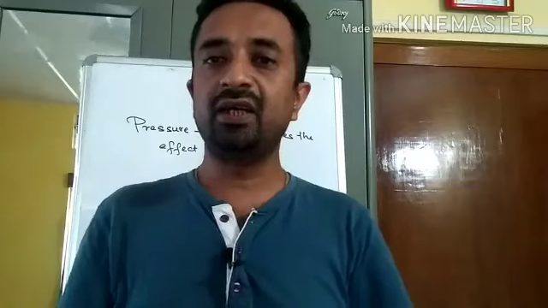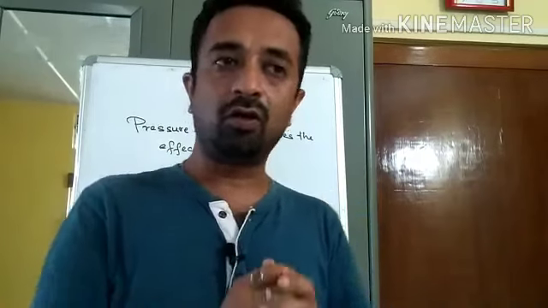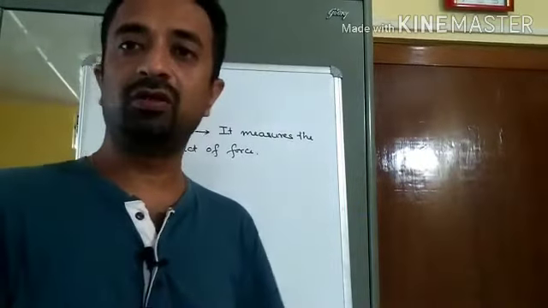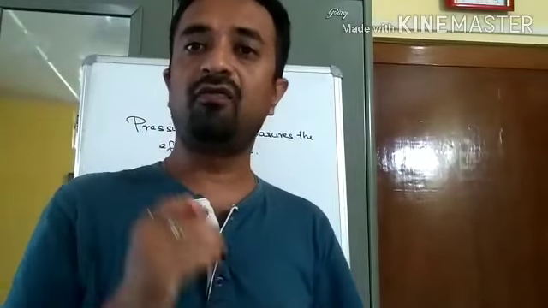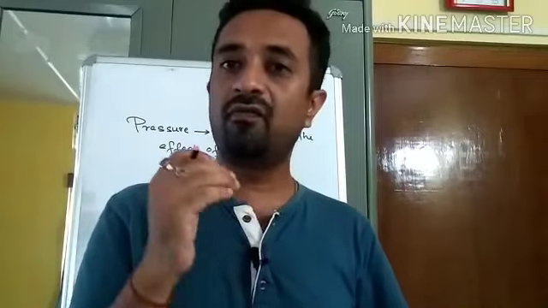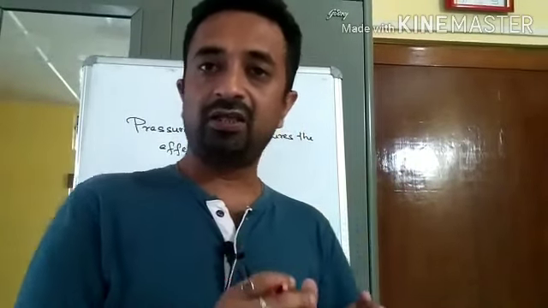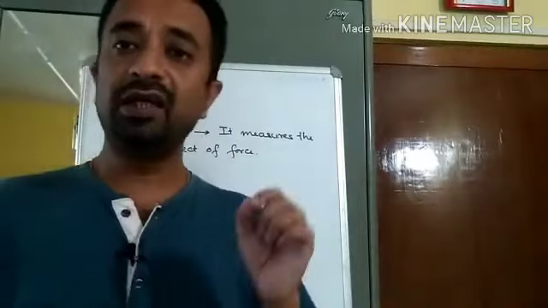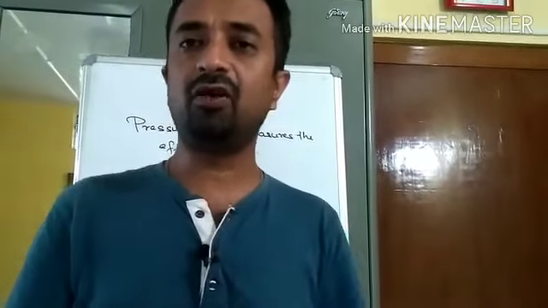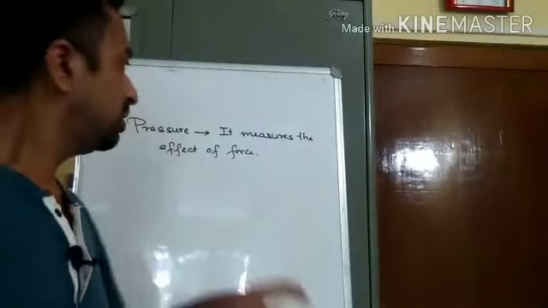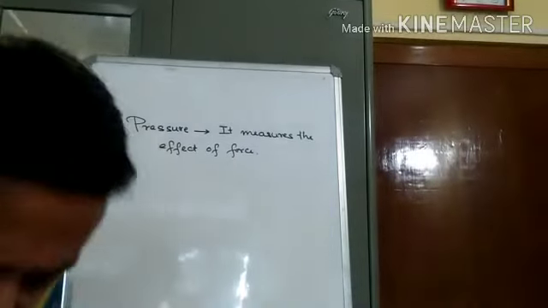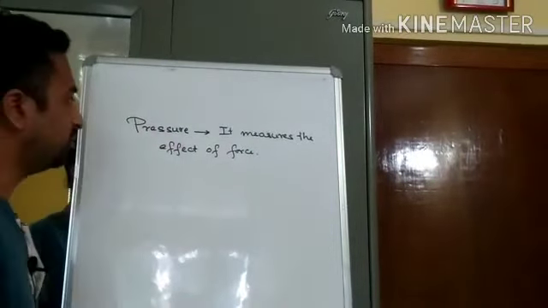So we can say that the effect of force not only depends on the magnitude of the force that is applied, but also the area over which the force acts. Clear? And pressure is that measure. It is the measure of the effect of force. Now we can define pressure from here.